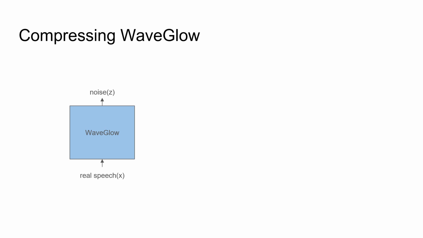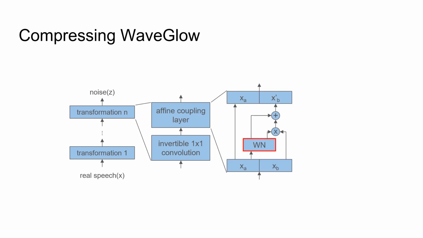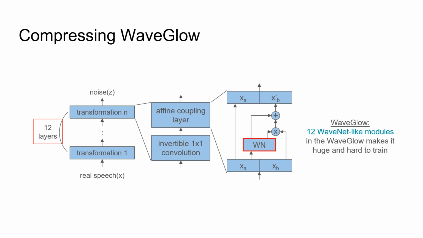We start with compressing WaveGlow. The WaveGlow model consists of several transformations to progressively map speech data to Gaussian space. Each transformation contains an invertible 1x1 convolution layer and an affine coupling layer. In the affine coupling layer is a series of calculations including a WaveNet-like module. There are 12 transformations in WaveGlow, meaning there are 12 WaveNet-like modules. The overall model is huge and hard to train.